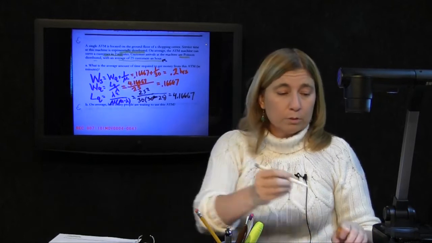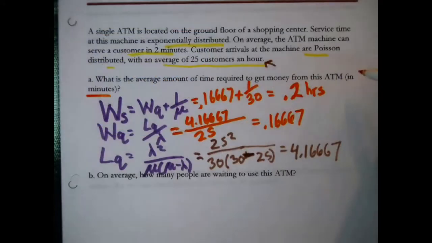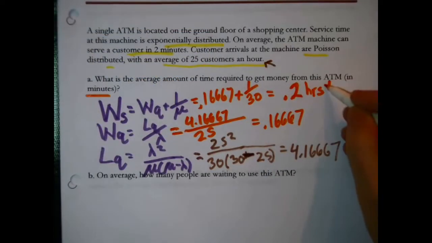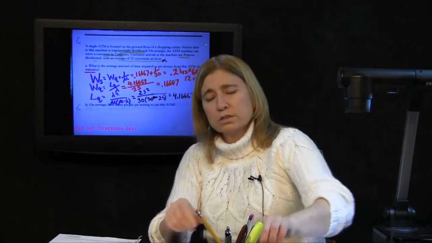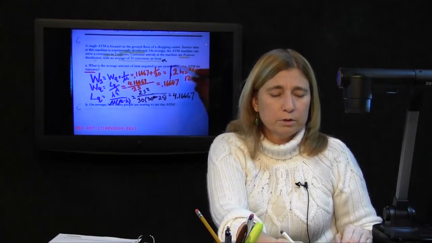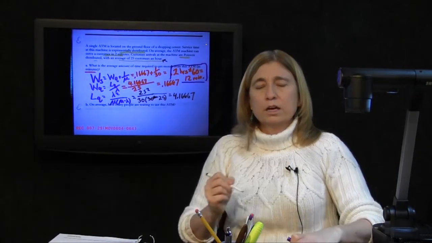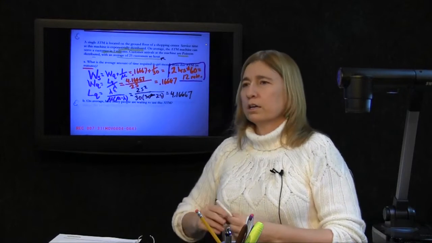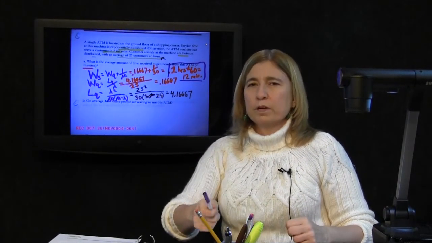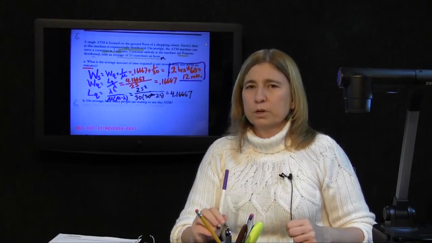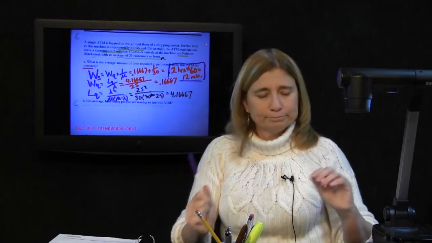This problem, the question actually asks in minutes, so we are obligated to then multiply that times 60. It's easy to adjust, and that reveals 12 minutes. So this bank machine, if you jump out of your friend's car and run over to use it, and you tell them, wait for me, I'm coming back, on average it's going to take you 12 minutes, all told. All right, so that one's done.